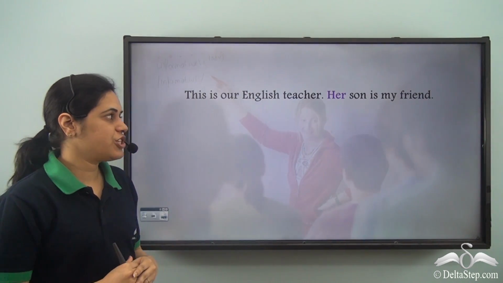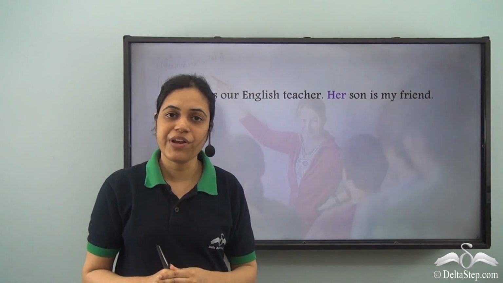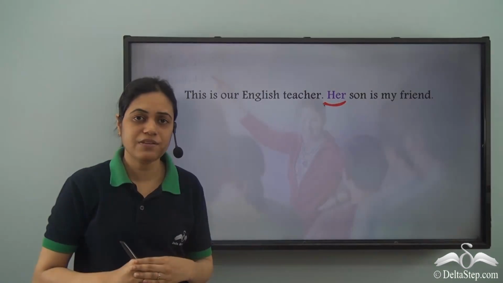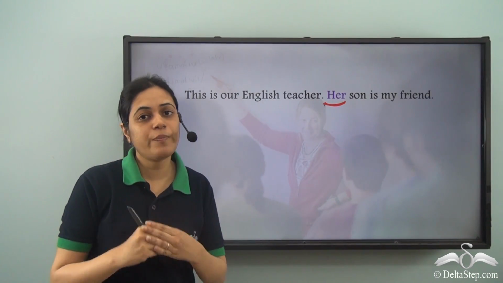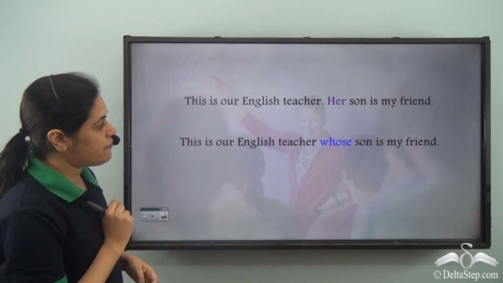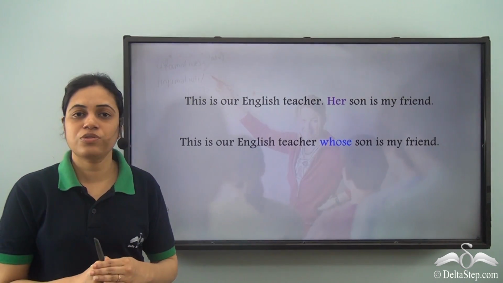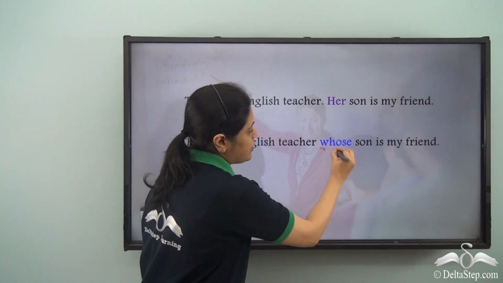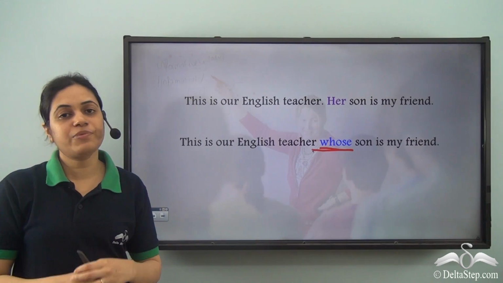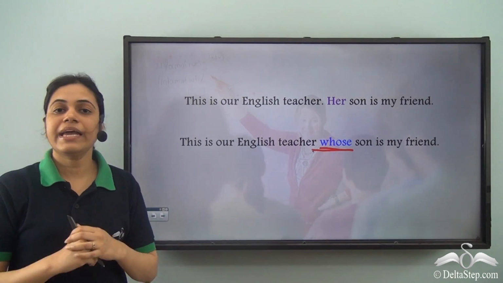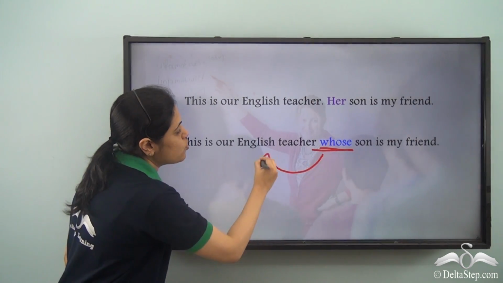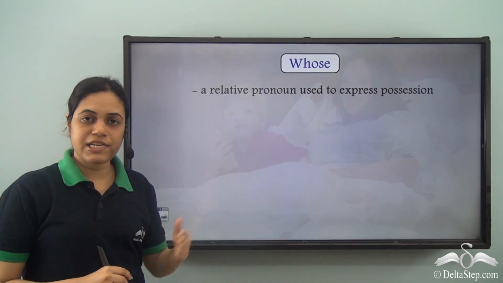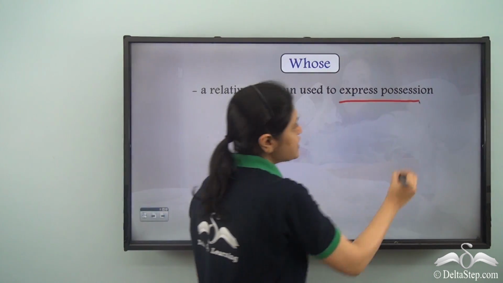This is our English teacher. Her son is my friend. Now in this case, her is the possessive adjective. It shows possession or belonging. So the relative pronoun used here is whose. This is our English teacher whose son is my friend. So whose is the relative pronoun that I use for English teacher. So whose refers to the English teacher. So whose is a relative pronoun that is used to express possession.